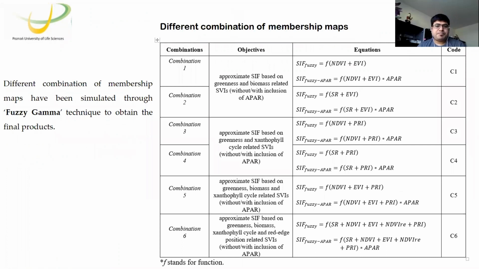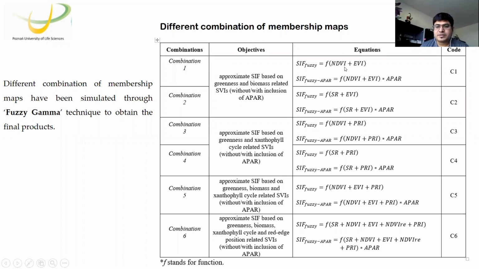But the objective is to figure out a stepwise estimation of the SIF signals, how step by step we can approximate the SIF signal to values closer to the original SIF. We developed six combinations for SIF fuzzy and SIF fuzzy APAR.